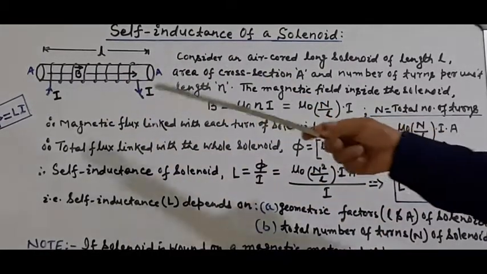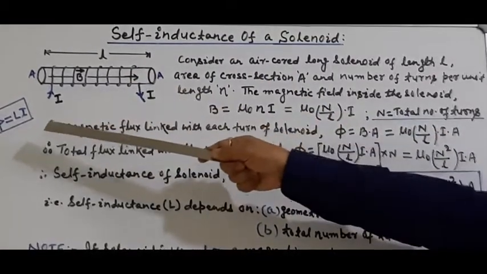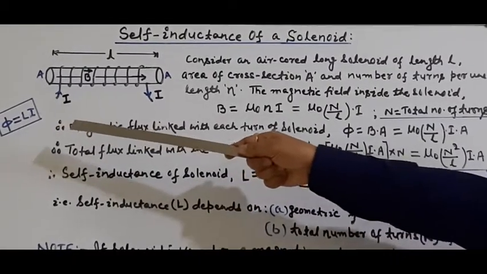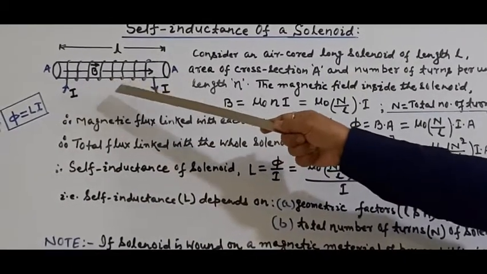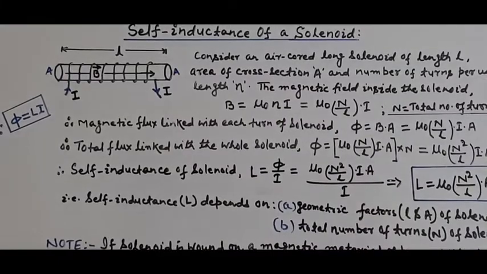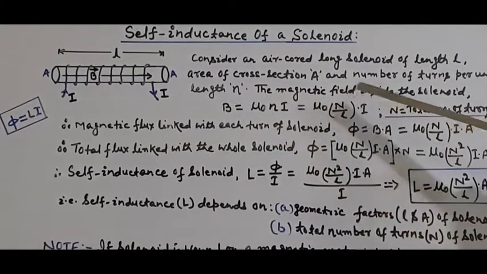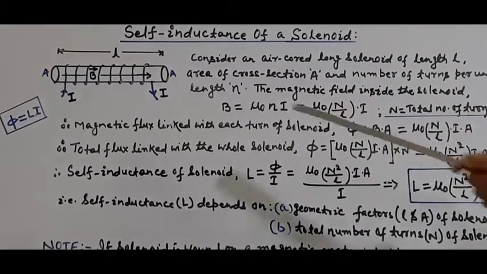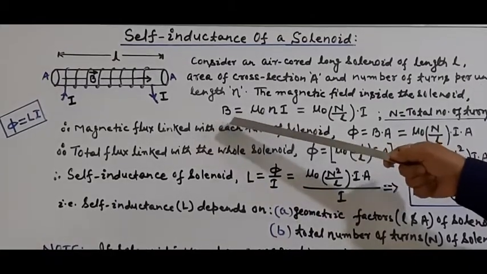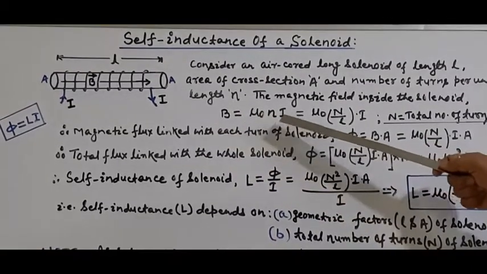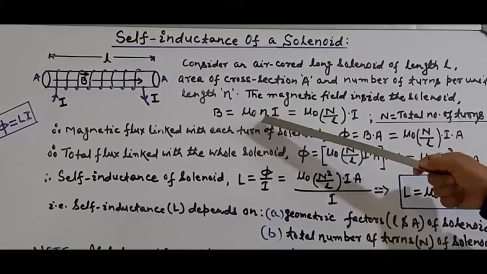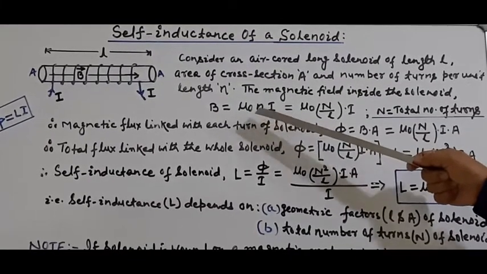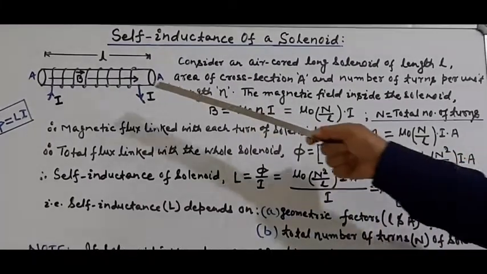In order to get it, phi is equal to B into A, where B is the magnetic field inside the solenoid. We know that the magnetic field of a solenoid B is equal to mu naught n I, where mu naught is the permeability, n is the number of turns per unit length of the solenoid, and I is the current flowing through the solenoid.